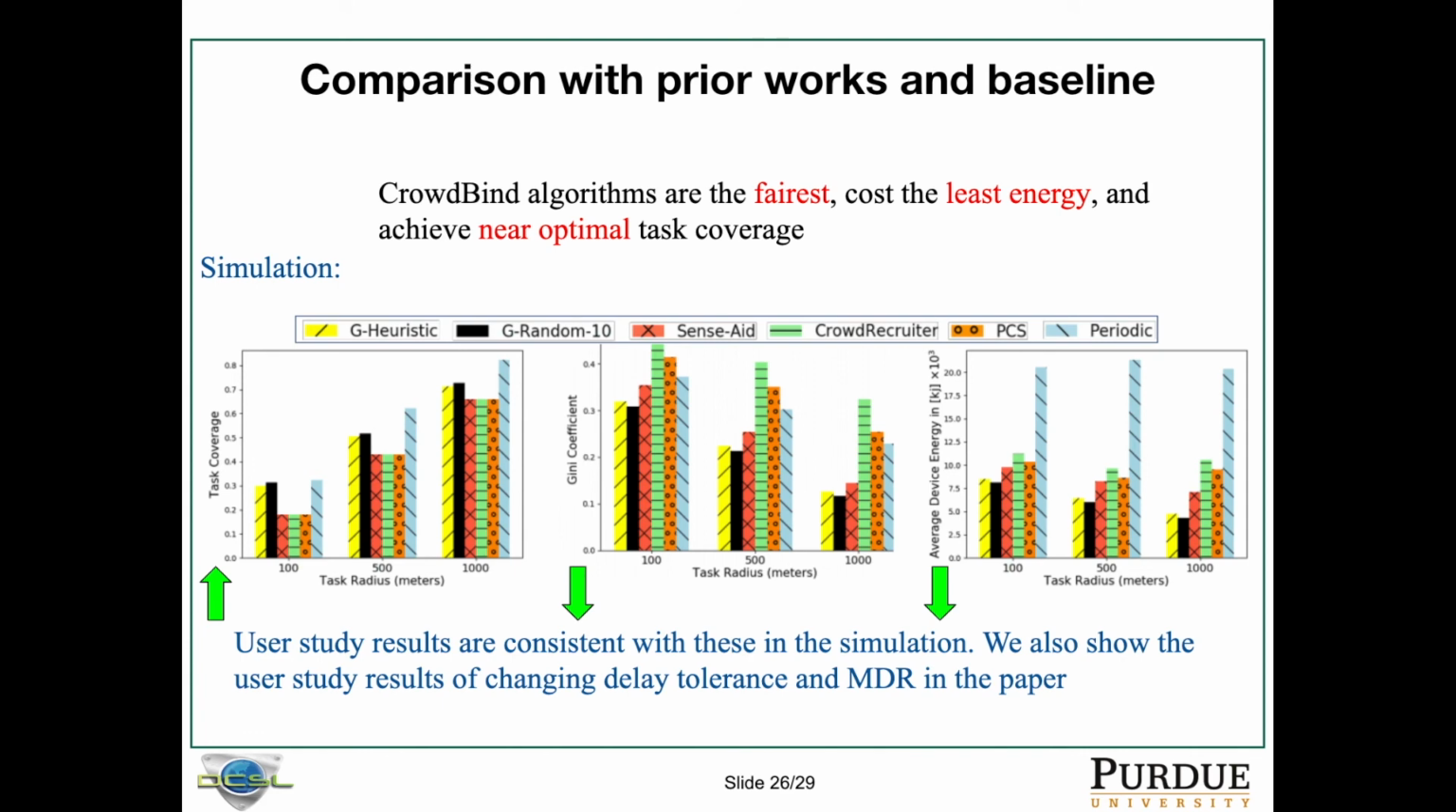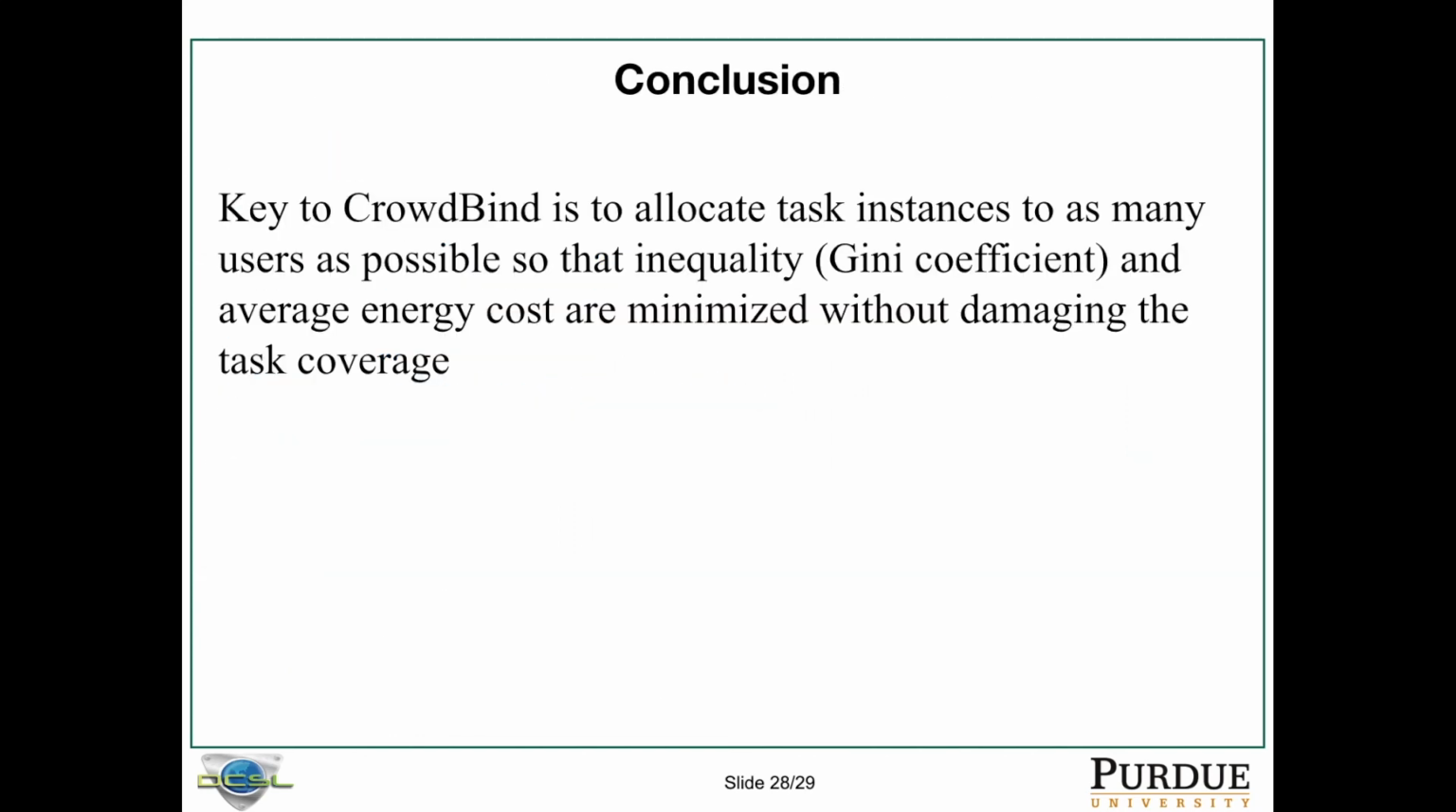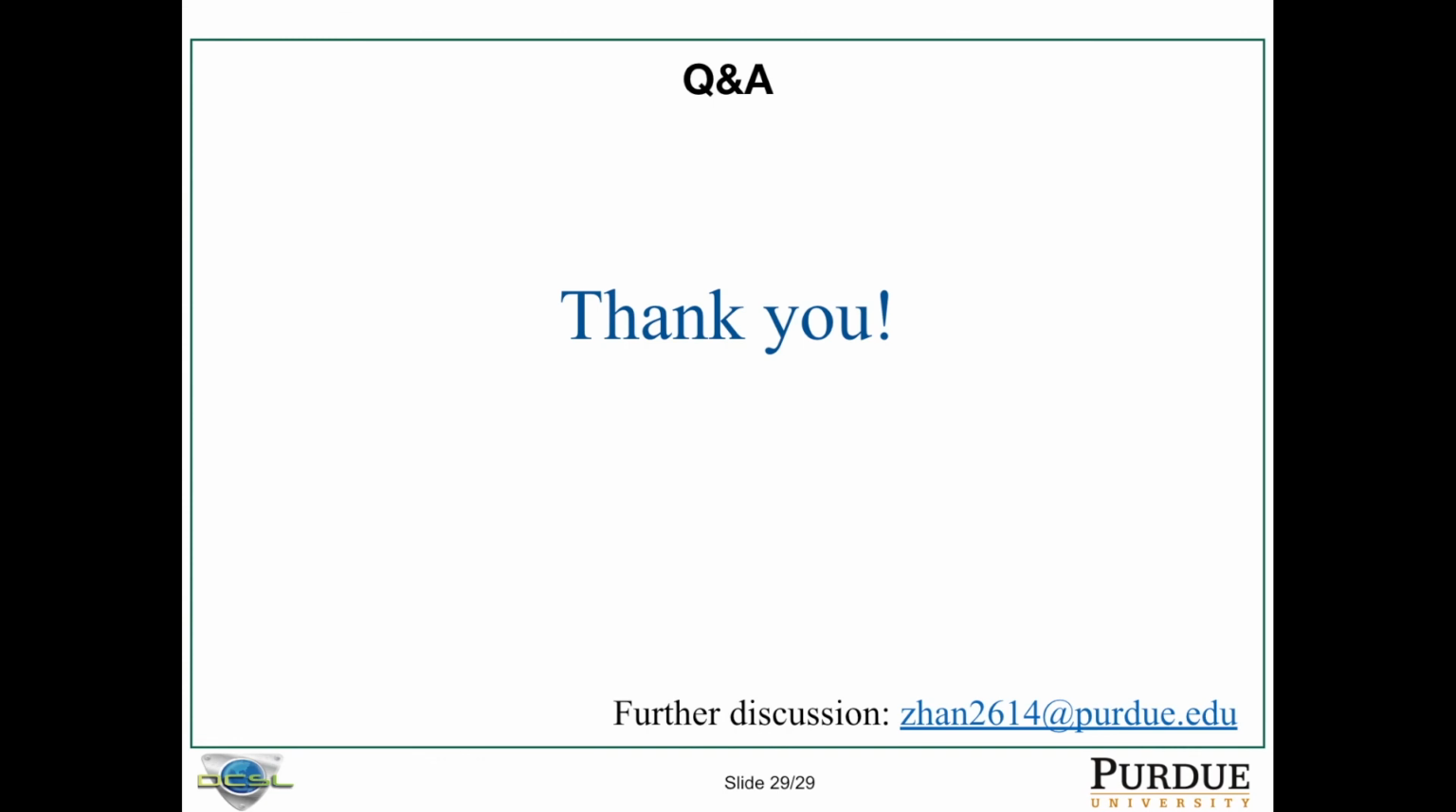But in the paper, we also changed the delay tolerance and MDR. You can refer to the paper for those evaluation results. So in conclusion, the key to our CrowdBind is that we allocate the task instances to as many users as possible so that the inequality of usage and the average energy cost of each user are reduced. And we do not damage the task coverage because we can predict where the user will be and look ahead for the task scheduling. So this is all of my presentation.